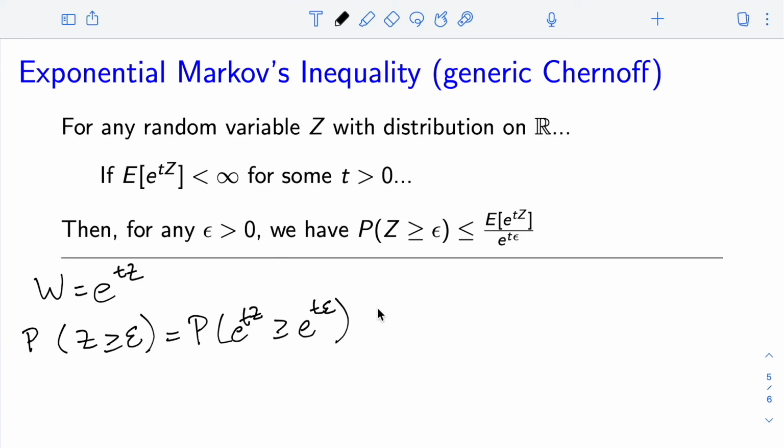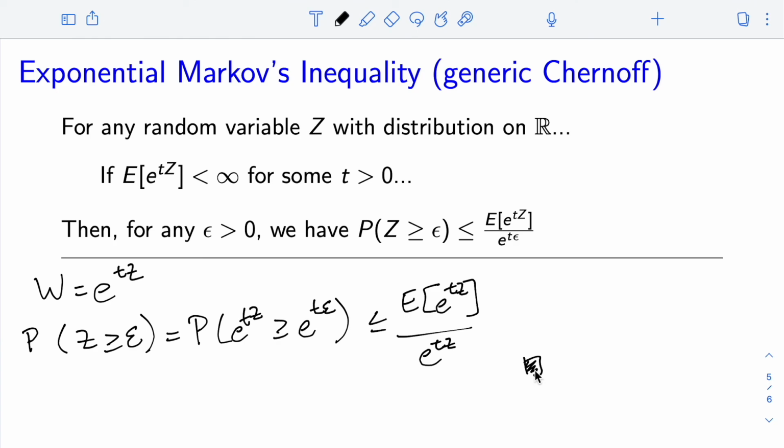And then applying Markov's inequality, we have that this is less than or equal to that moment generating function divided by e to the t epsilon. Right, and now we're done.